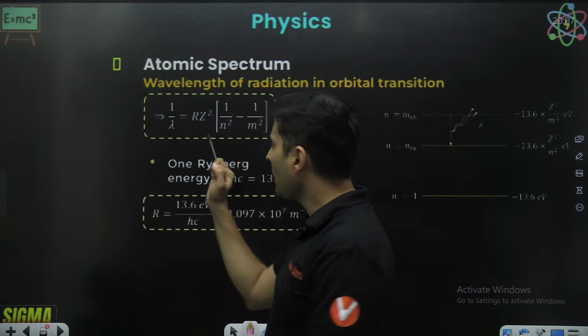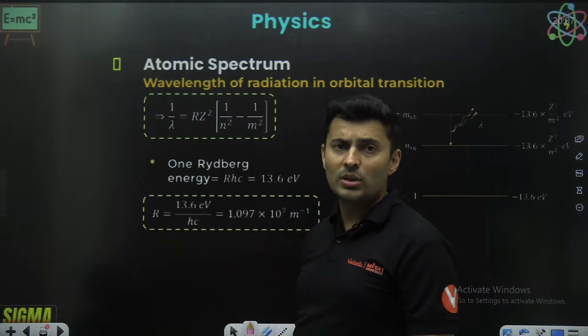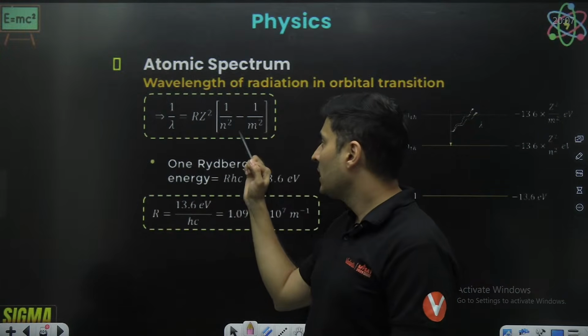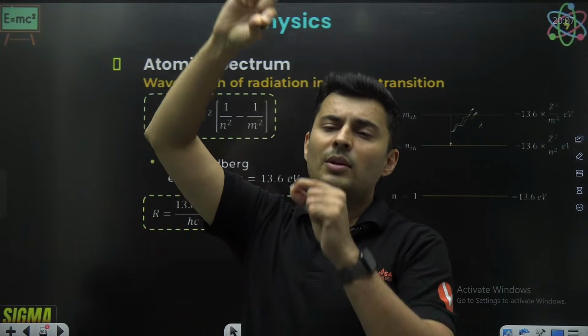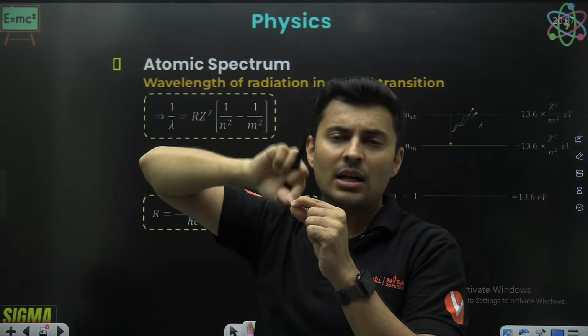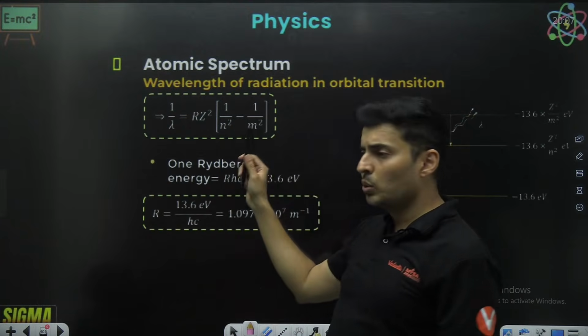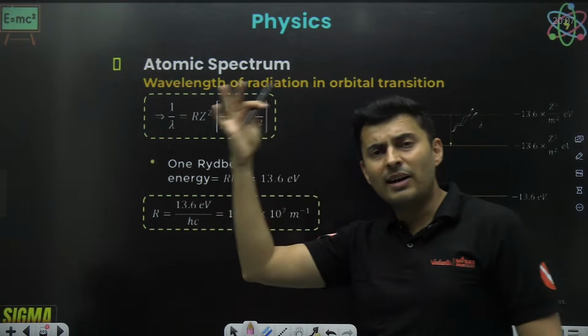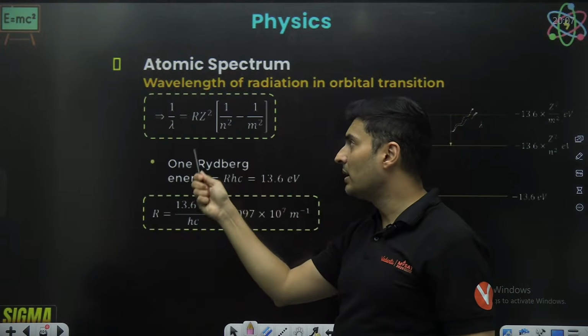Meaning, if you tell me the atom, hydrogen Z is 1, helium Z is 2, lithium Z is 3, like that, and if you tell me the first orbit and the second orbit, where it was initially and where it was finally, n and m are those principal quantum numbers, like 1, 2, 5, 2, 3, 5, 3, 10, whatever it could be, you put them over here.